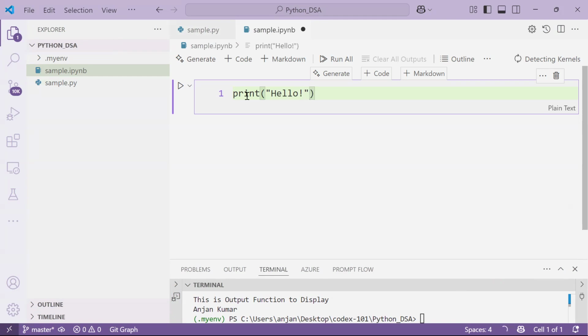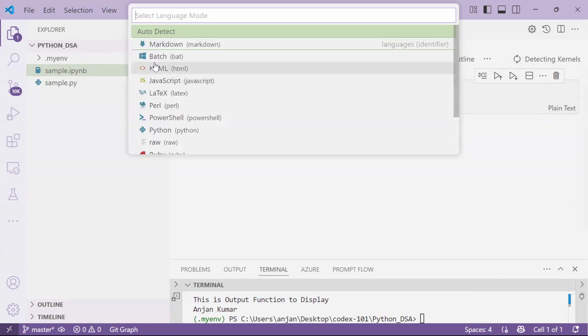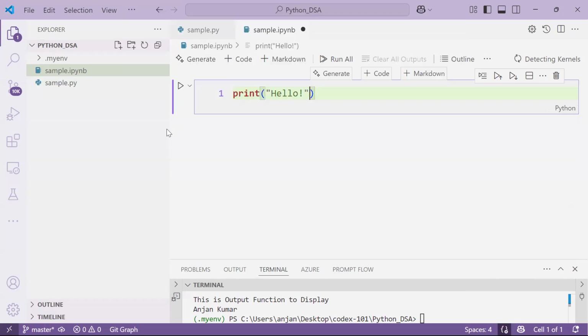Okay, this is the statement I want to execute. Make sure that here we have a plain text, right? We have to select which language you want to work on. I'm going to be selecting Python. Okay, now it will be showing you Python only.